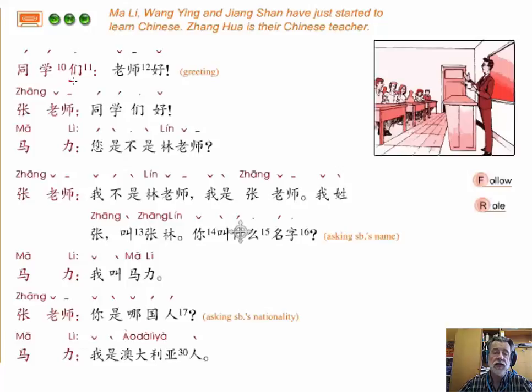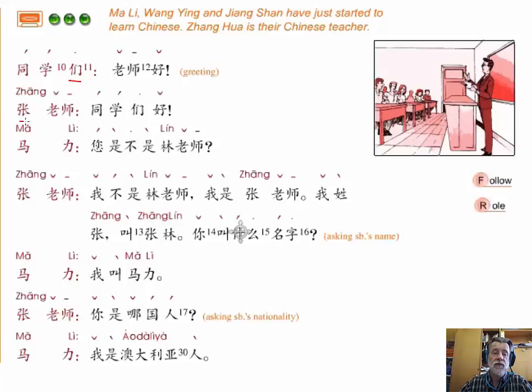And we also learned that by adding 们 after certain words, for example, pronouns such as I, 我, you, 你, he or she, 他, we can make them into plural. So after certain words like 同学, we can also add that. So that's referring to classmates.